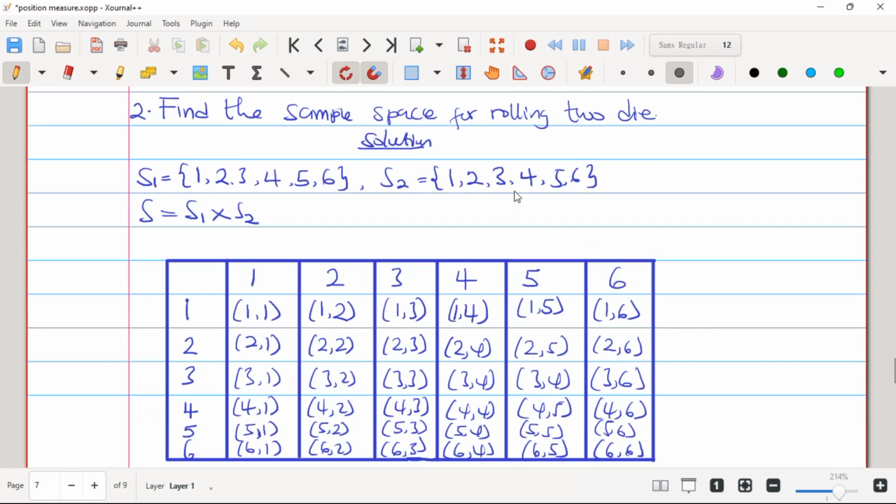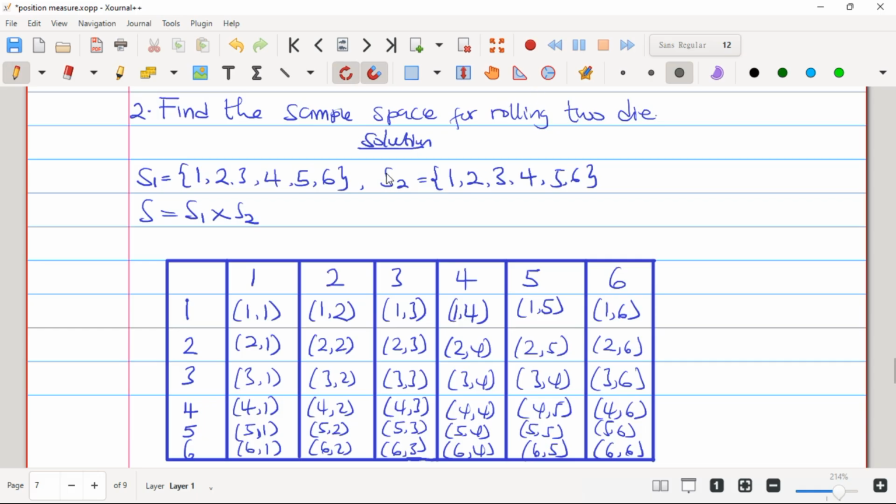Now, our second question was asking us to find the sample space for rolling 2 die, right? So you see, the first die that you roll, this will be the outcome, right? You can either get 1, 2, 3, 4, 5, 6, and the second die you can either get 1, 2, 3, 4, 5, 6, right? You can get any of these, and then with this one, we have to multiply. So our x here will be equal to x1 times x2, right? Since we have been asked to find a sample space for rolling 2 die, right?